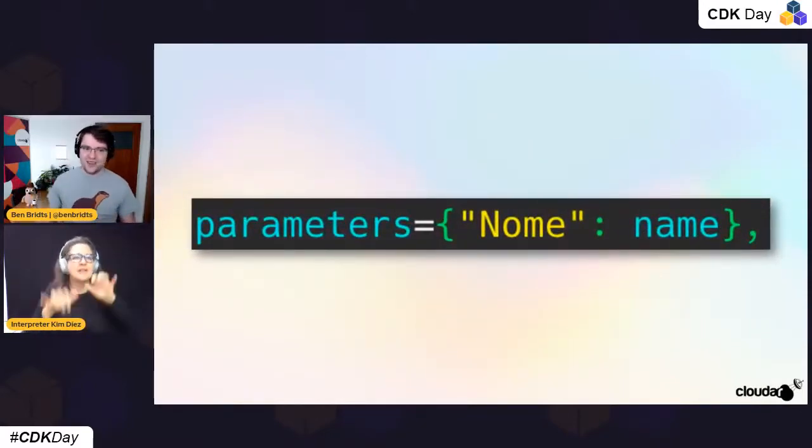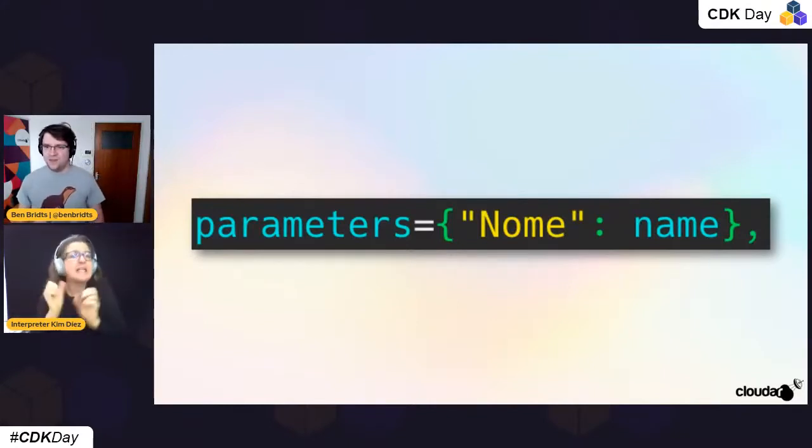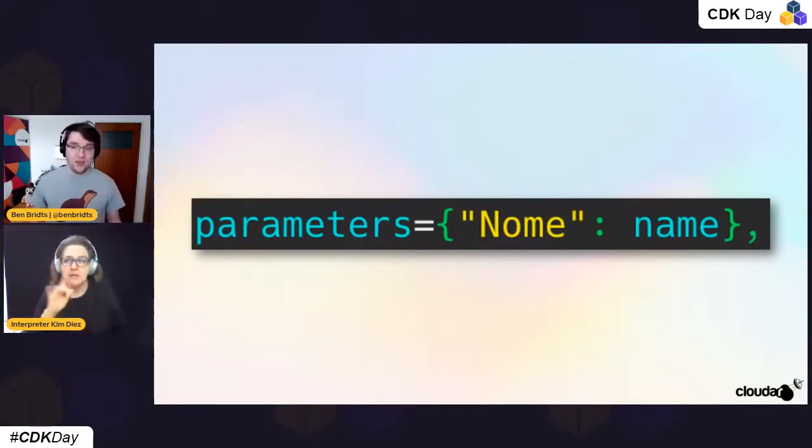So instead of writing name, I wrote gnome, and that might seem like a very small innocent mistake, and it is, and it's very easy to make, but it has some very annoying effects on our deployed stacks, especially if you're not creating resources that are basically free. If this would create an EMR cluster, for example, and the delete fails, then you might have a very high cost that's not easy to spot until you get a bill.